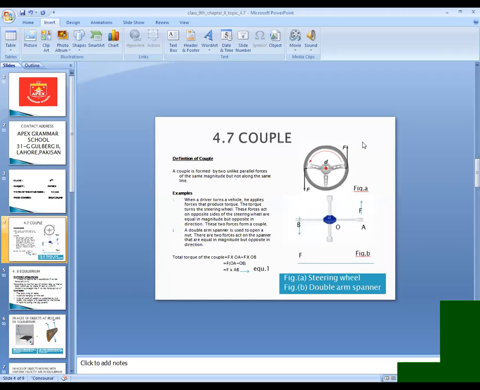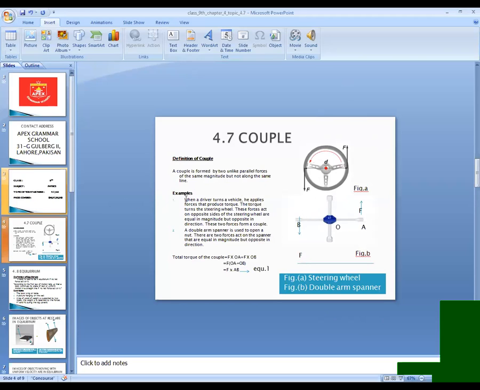Why am I saying unlike parallel forces? Because they are acting on the body: one force is acting upward and one force is acting downward. It means they are parallel, but their direction is different. These forces are unlike parallel forces.